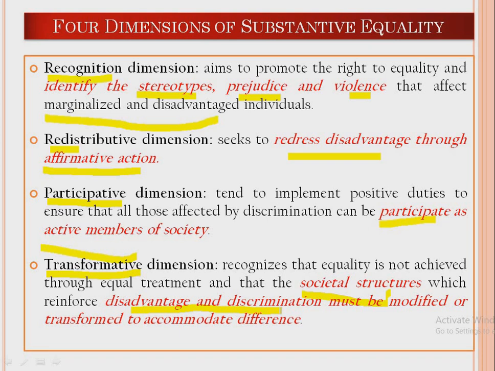So by the transformative dimension, it means that we need to modify, reform or transform these existing societal structures so that we can also include the difference that occurs among the people. See, substantive equality already believes that there is a degree of difference among people. They accept that not all individuals are the same, right? They believe that because there is a difference between people, those differences must also be accommodated. And how can that accommodation be made? That accommodation can be made through the transformation of the existing societal structures.